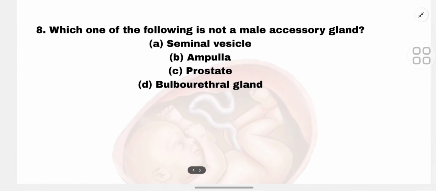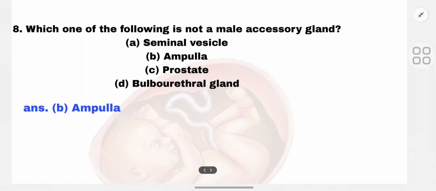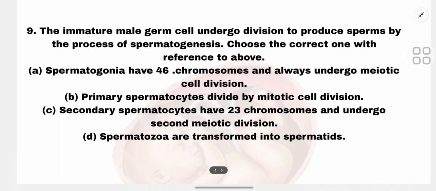So the eighth MCQ is: which of the following is not a male accessory gland? First, seminal vesicle, B. ampulla, C. prostate, and D. bulbourethral gland. So the correct option is B. ampulla.